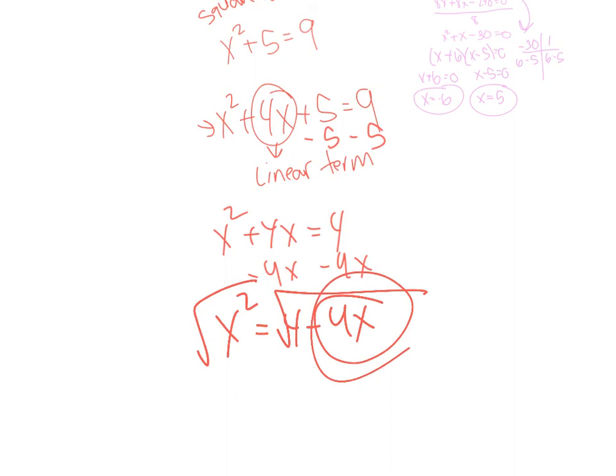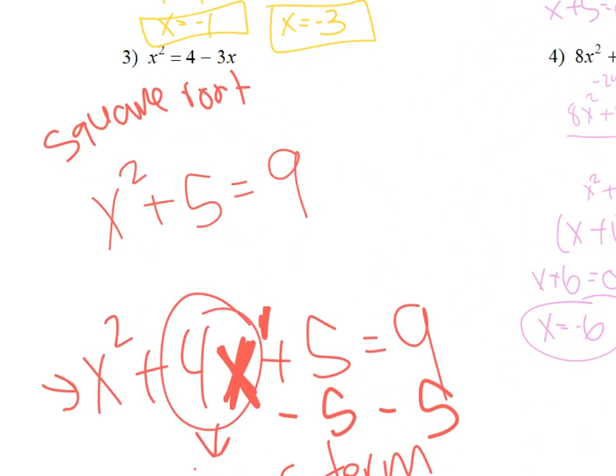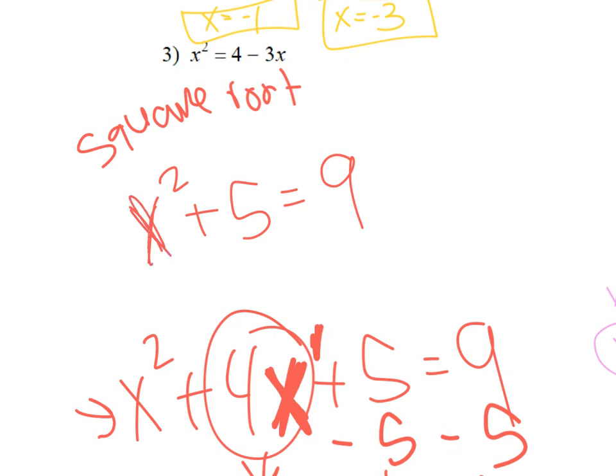So whenever you have the linear term, meaning you just have an x, and it's linear because the exponent is 1, you have to factor it, or do other ways, but right now we factor it, okay? So yesterday we were able to just take the square root because we only had the x squared, and there wasn't the x in there.